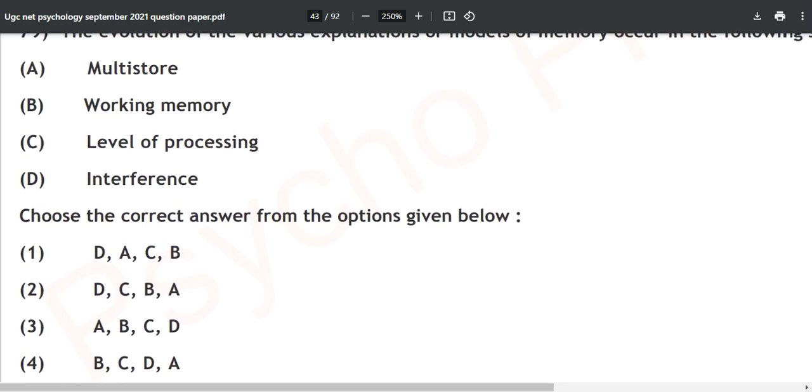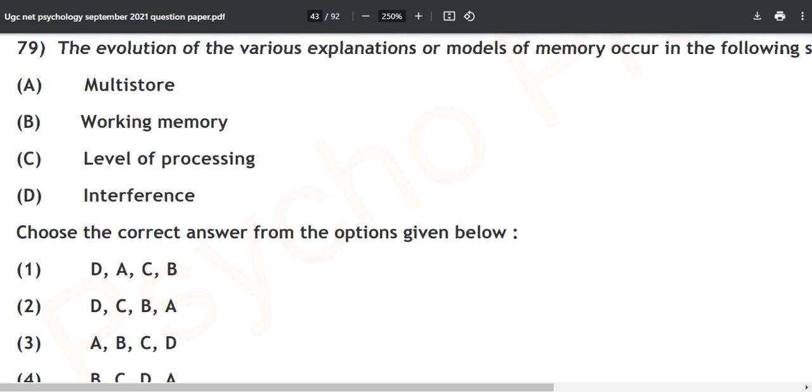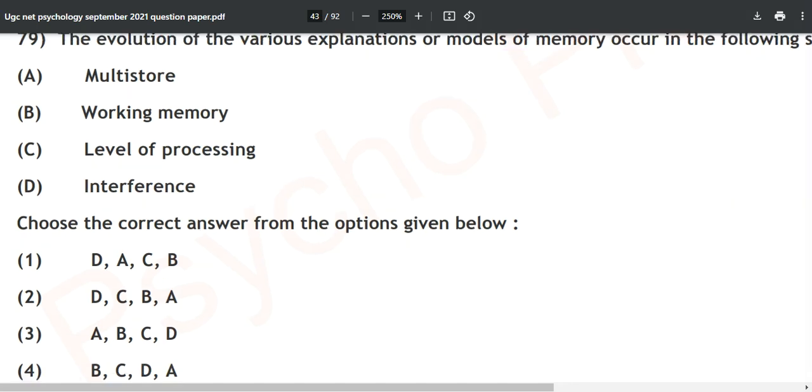See, the evolution of the various explanations or models of memory occurs in the following order. This was the only time they have asked you about this chronology, how these models of memory have evolved. So this is multi-store, this is working memory, levels of processing and interference. First of all, you need to gain some knowledge right now. First of all, we'll talk about what comes in the picture, your levels. Wait, BCD, ABC, ACB.